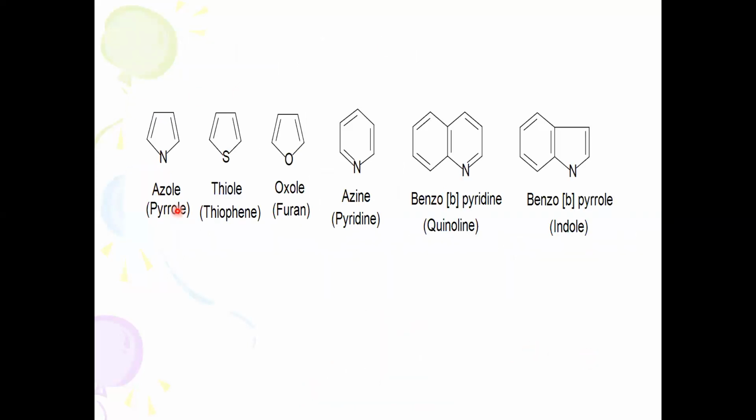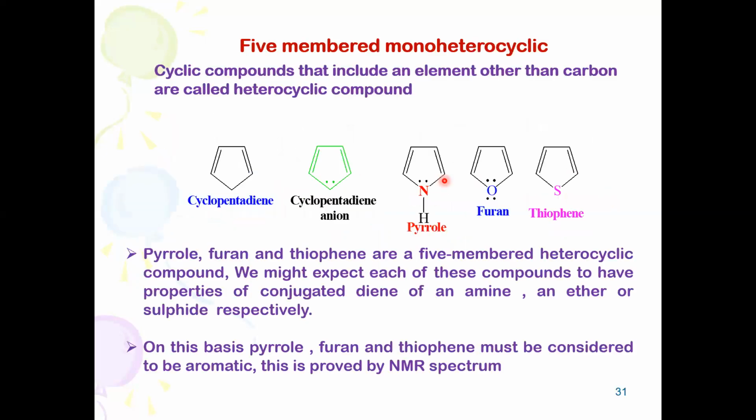Then these are some important basic kinds of heterocycles as per your syllabus, as already I have told you. We shall discuss only 5-membered monoheterocycles in this particular class. With respect to cyclopentadiene, you will find there are 5 carbon atoms in the ring, and if a particular carbon atom is replaced by nitrogen, oxygen, or sulfur, these are called 5-membered monoheterocycles. These are all aromatic in character, and this is proved by the NMR spectrum.